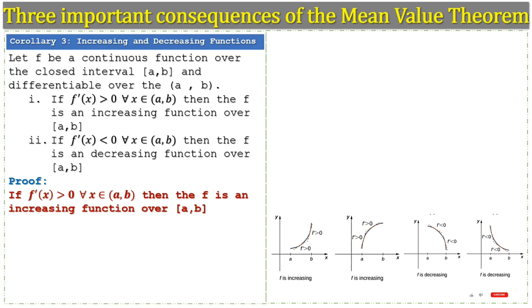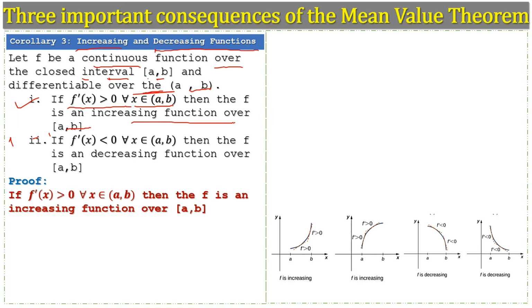Corollary 3. Increasing and decreasing functions. Let f be a continuous function over the closed interval and differentiable over the open interval. Number 1, if the derivative of the function is greater than 0 for all x belonging to the open interval, then the function is increasing over the closed interval.